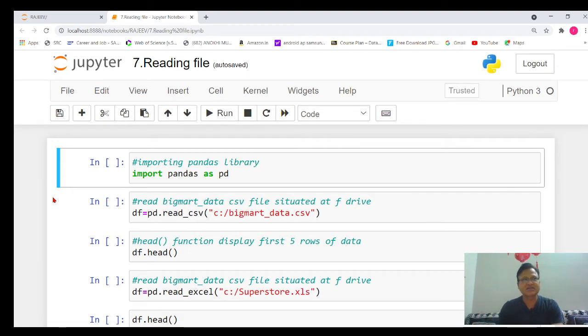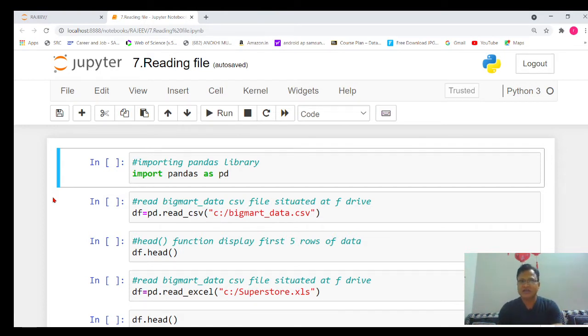because the purpose of this channel is to make you move towards the analytics side. For analytics, the first important thing is that we need to learn how to connect different types of files in Python. You know that nowadays different types of files are available. A few are MS Excel files, having extension .xls. A few are CSV, the comma separated value file. Nowadays there is a very popular format, the JSON format.